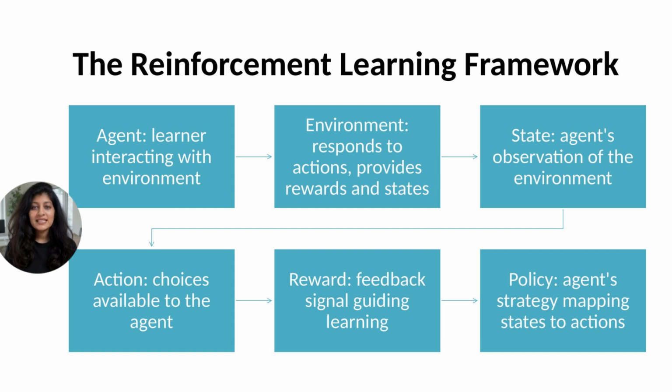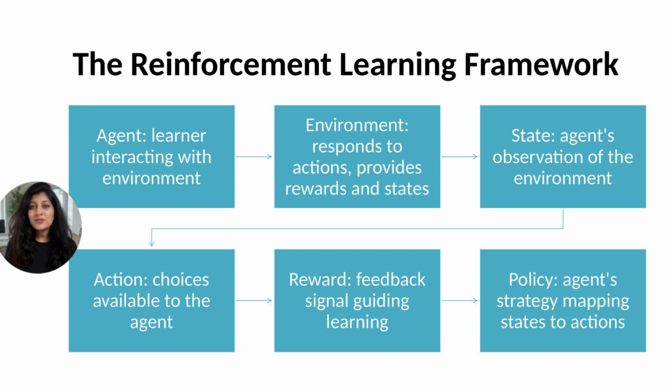Let me formalize the RL framework. It has several key components. An agent is the learner. It takes actions and learns. The environment is everything else. It responds to actions and provides feedback. The agent can't directly control the environment. It can only influence it through actions. Separation between agent and environment is fundamental.